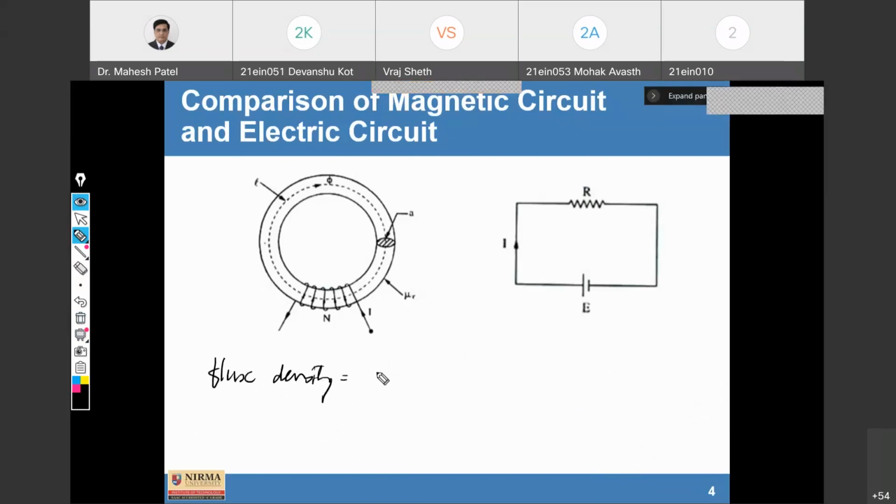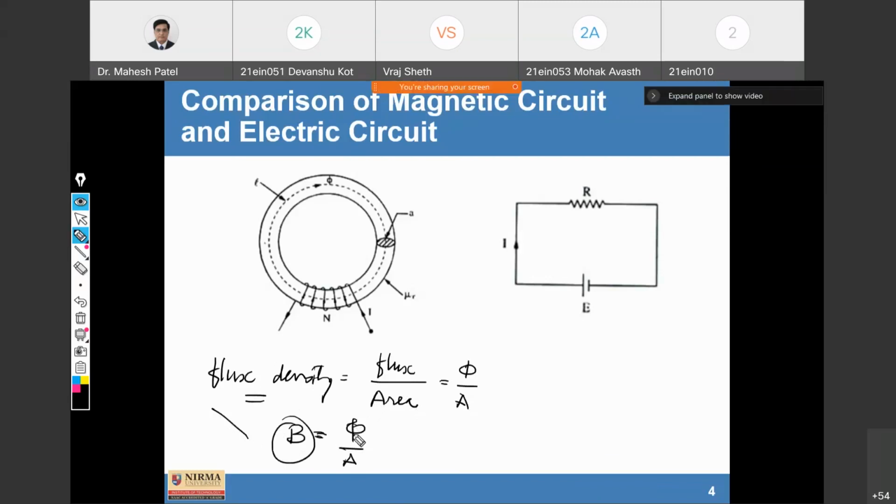Then flux density. Flux density is defined as the total flux per unit area. Flux density is phi upon area A. It is abbreviated as B, phi upon A. So B is the flux density, written with the expression phi by A. Weber per meter square is the unit.